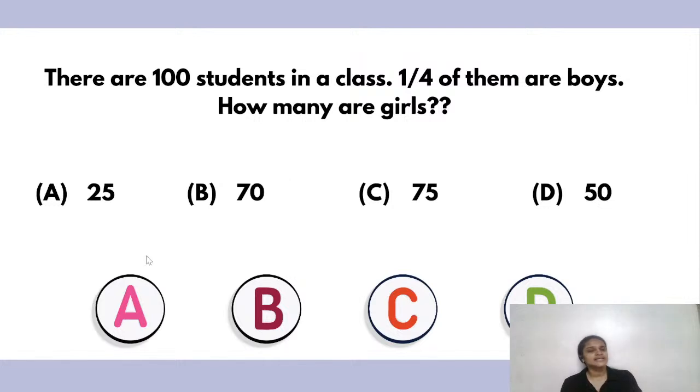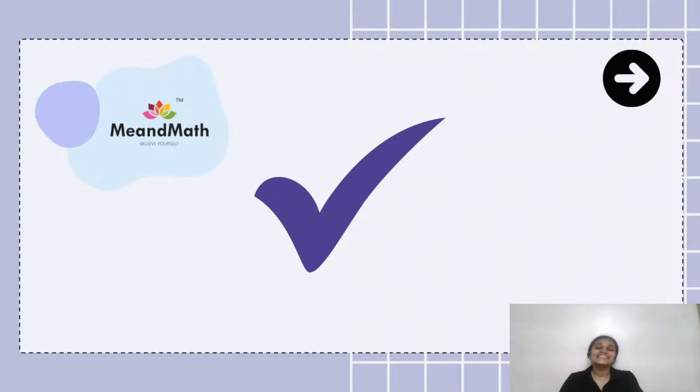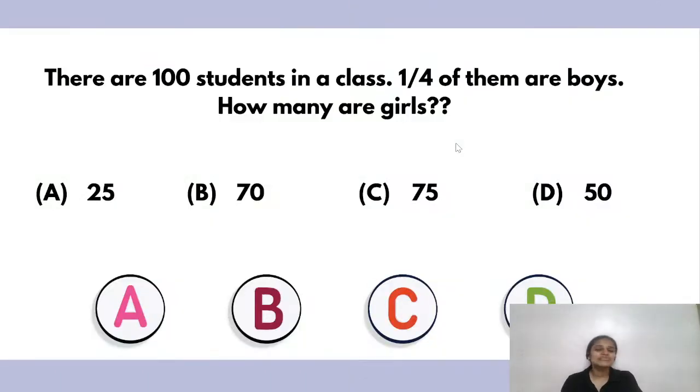Okay, I got one answer as A. And the rest of all I've got C. So let's see which is the correct answer. Yep, the answer C is correct. Absolutely right. You were close. Whoever gave the answer as A, but they had actually told us to find how many girls.